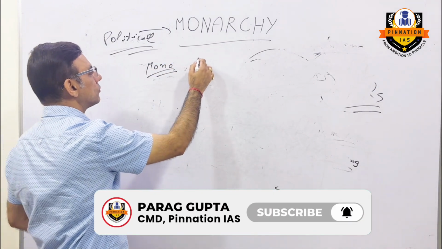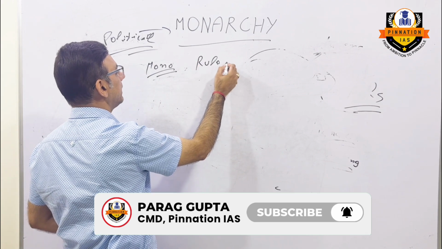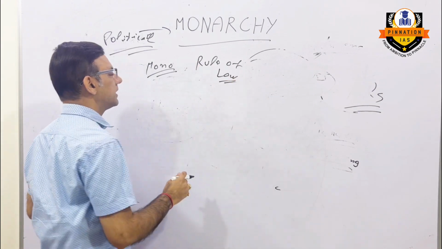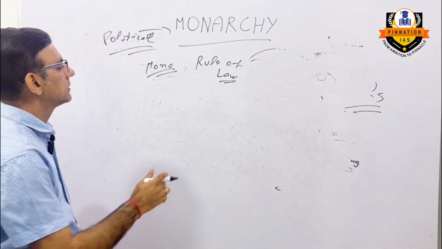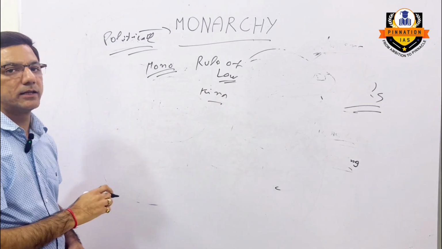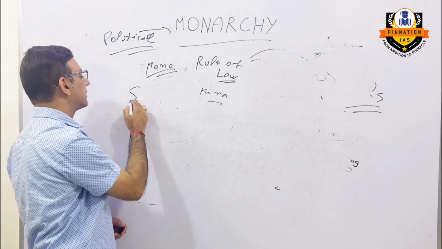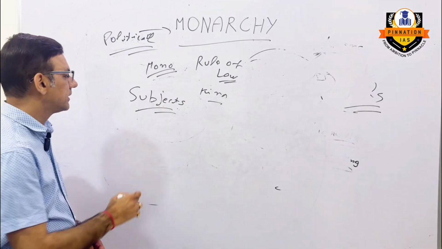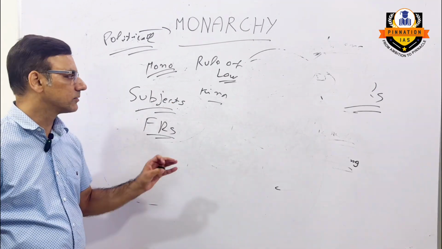In this, there is no rule of law, right? Because the legislative, executive and judicial powers are with one person, that is the king. And accordingly, the people are treated as subjects and not citizens, and they don't have any fundamental rights. This is one of the aspects.